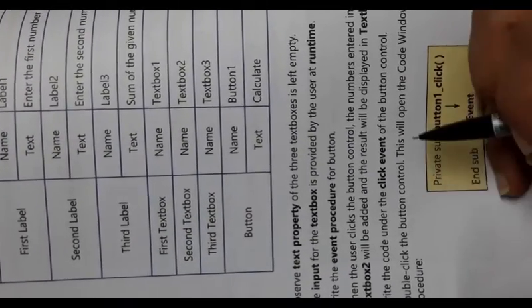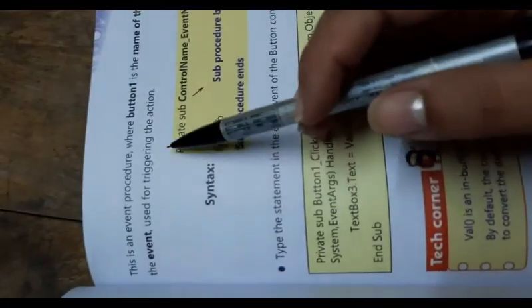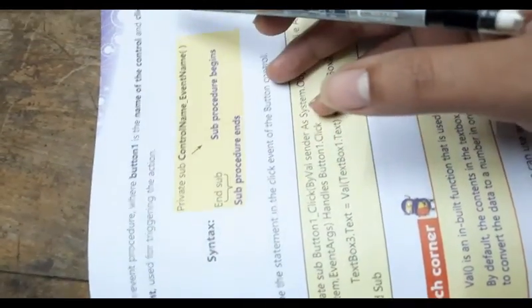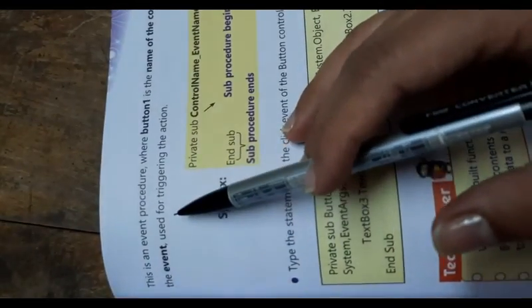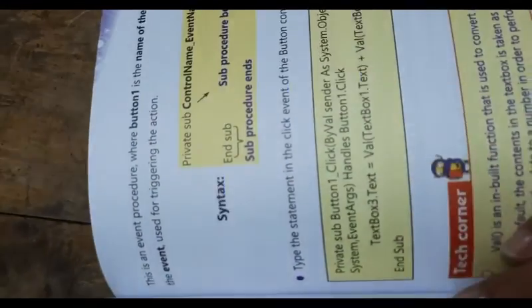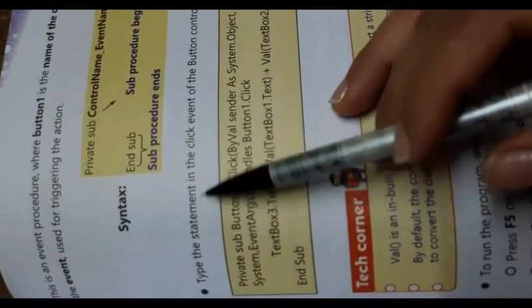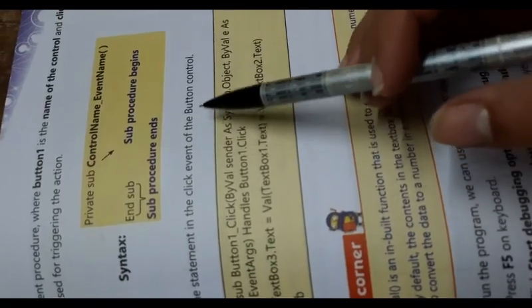Double click the button control. This will open the code window and display the procedure. This is an event procedure where Button1 is the name of the control and Click is the event used for triggering the action. Then type the statement in the click event of the button control.